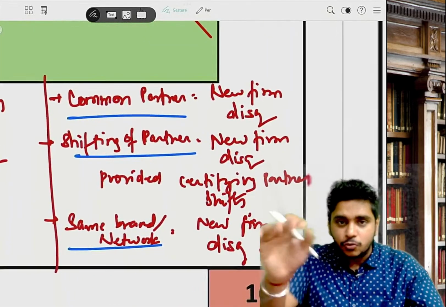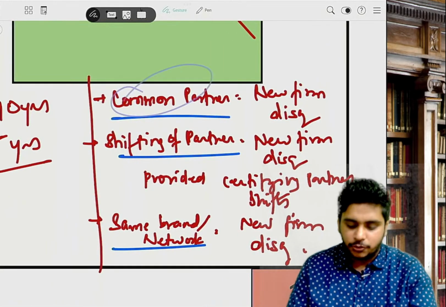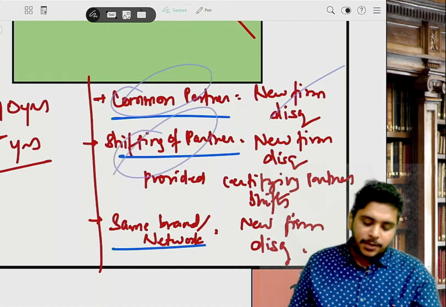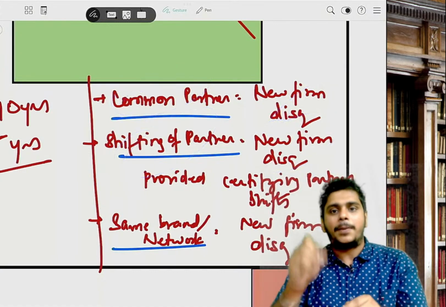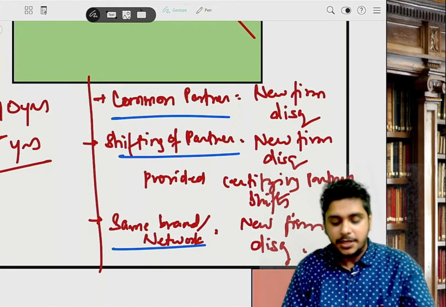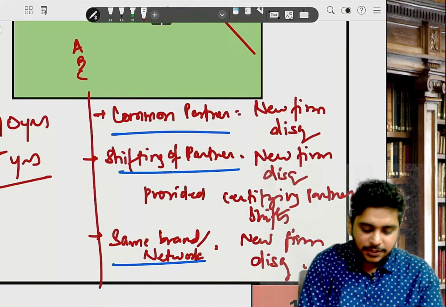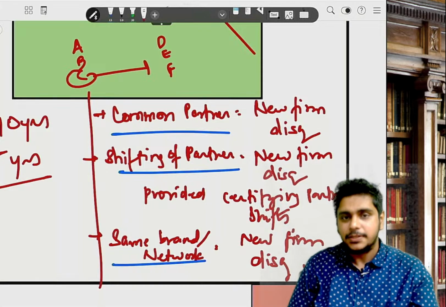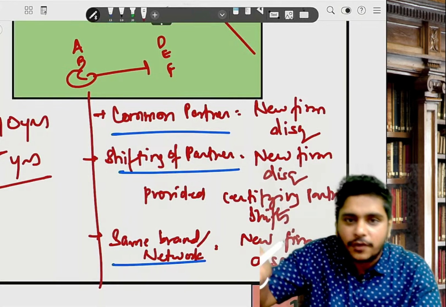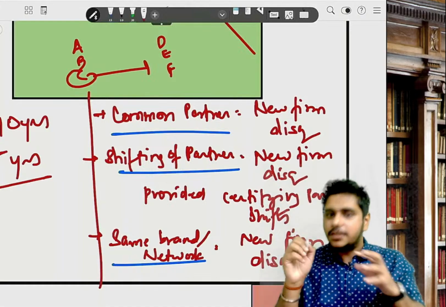Then there were 3 rules we have written in the notes. Please see that. If there's a common partner on the date of appointment, the new firm is disqualified. If there's a shifting of a partner, the new firm is also disqualified, provided the partner who shifts is a certifying partner. Imagine the old firm has A, B, C, and the new firm has D, E, F. If C shifts to the new firm, then the new firm is disqualified, provided Mr. C is a certifying partner.